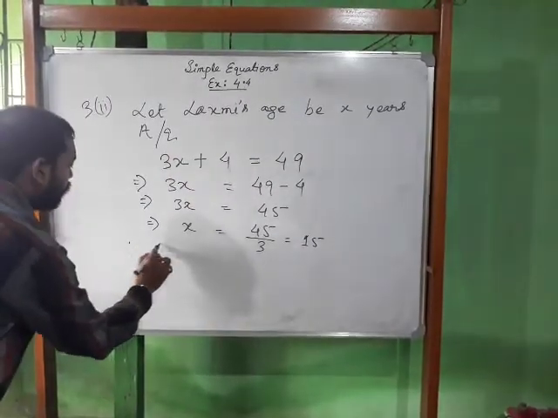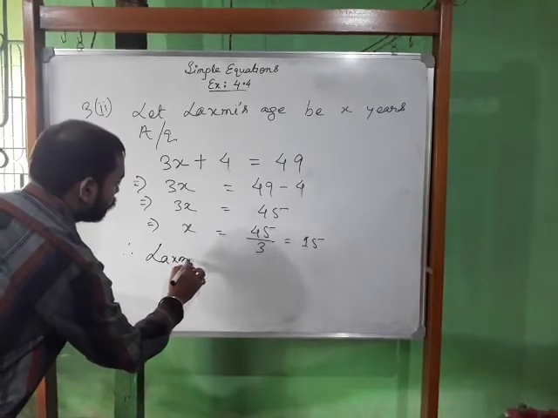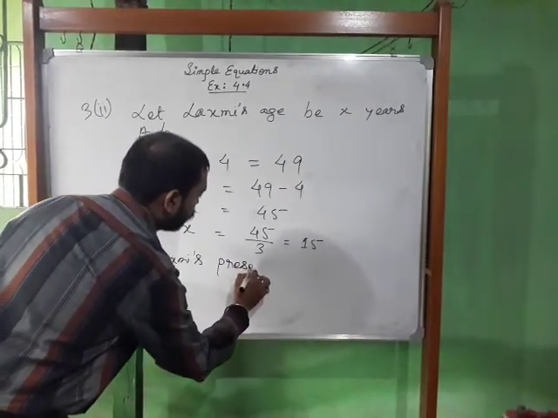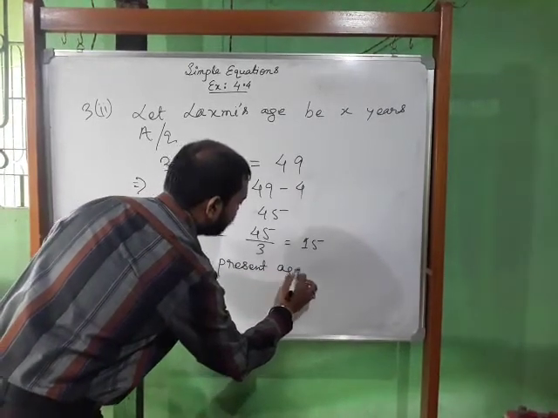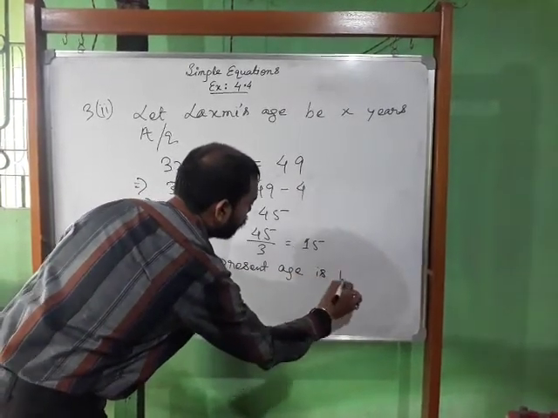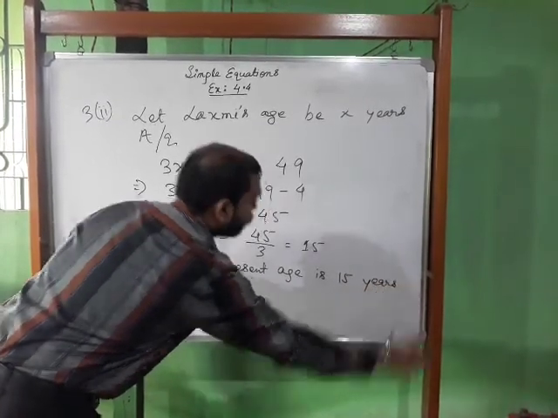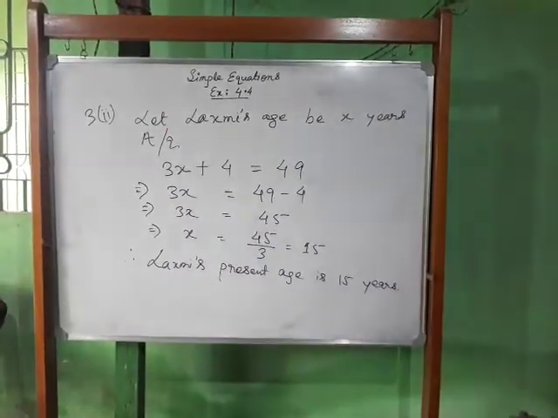Therefore we can say Lakshmi's present age is 15 years.